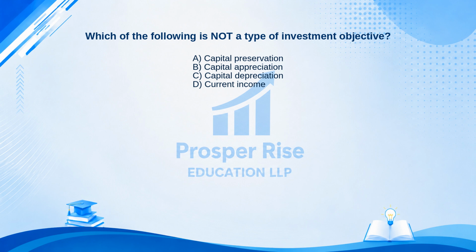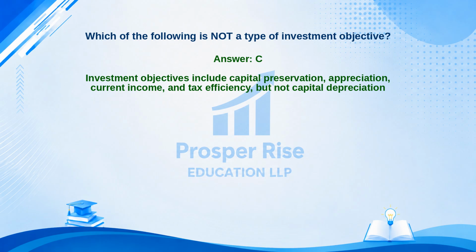Take a moment to pause the video and decide. The correct answer is option C. Let's see why. Investment objectives include capital preservation, appreciation, current income, and tax efficiency, but not capital depreciation.